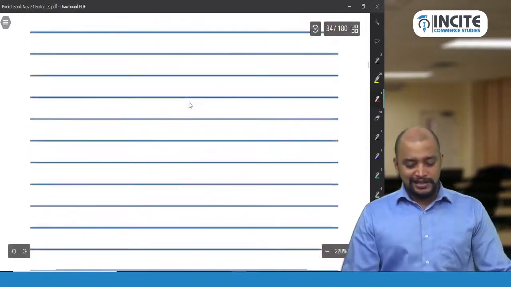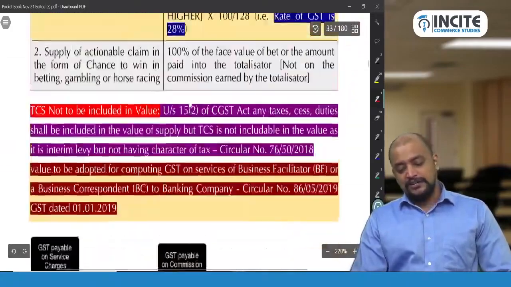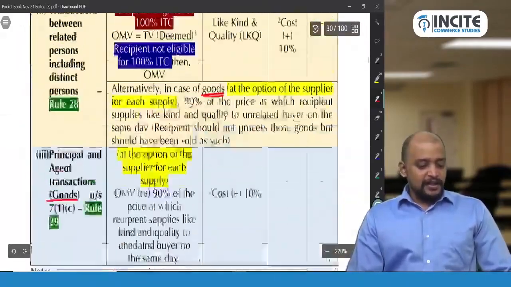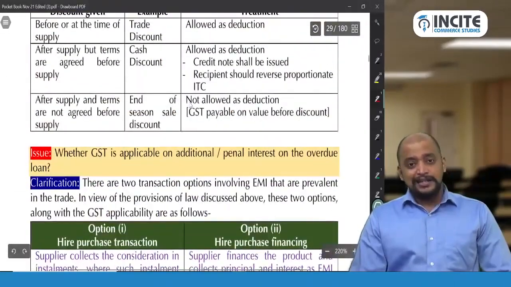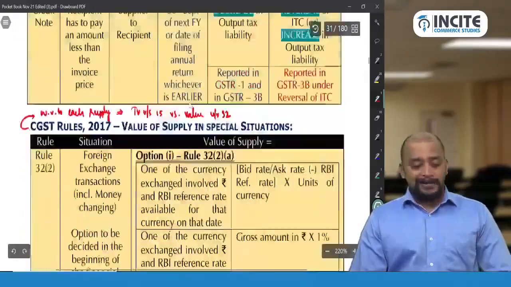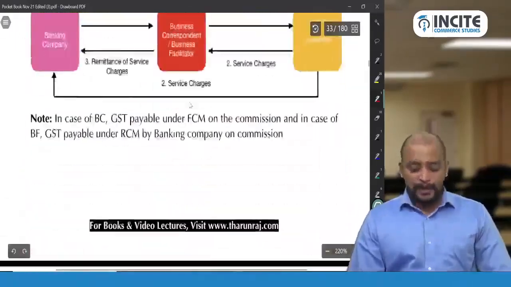So with this, value of supply is over. So we completed this, but mostly these areas you need to remember, and practical questions. For solving practical questions, this chapter will be useful. Okay.